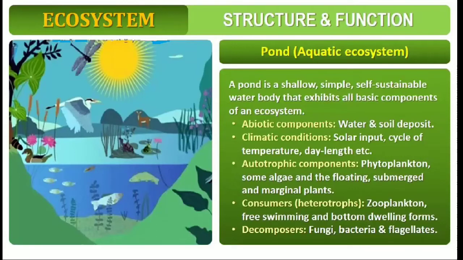Pond is an example of an aquatic ecosystem. A pond is a shallow, simple, self-sustainable water body that exhibits all basic components of an ecosystem. What are the abiotic components present in a pond?